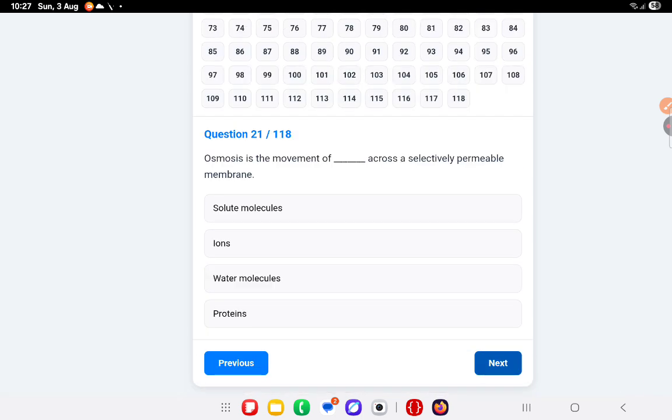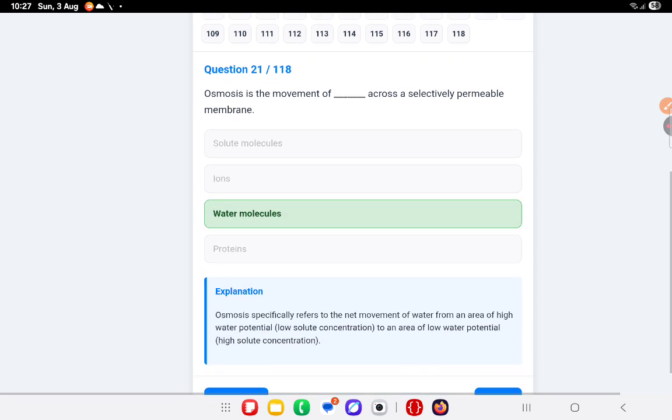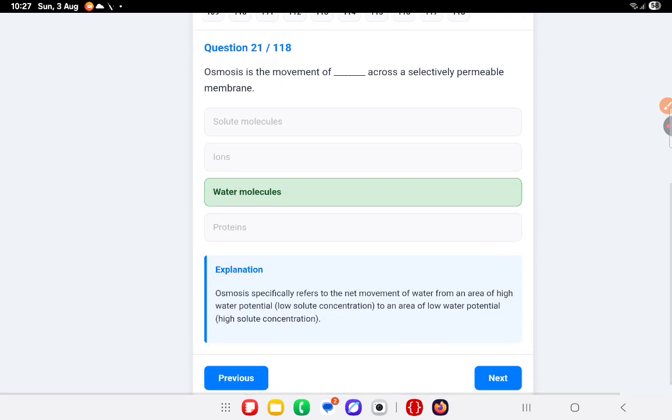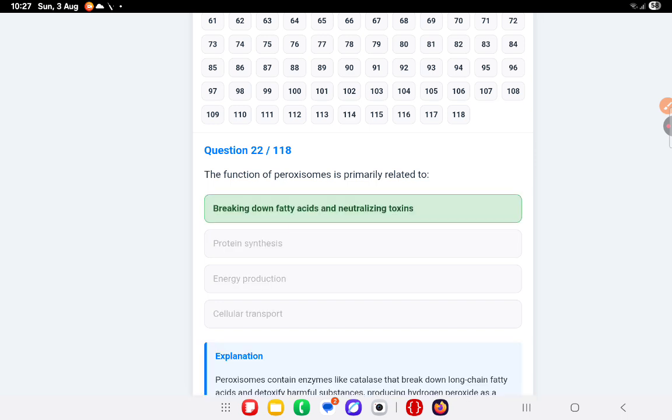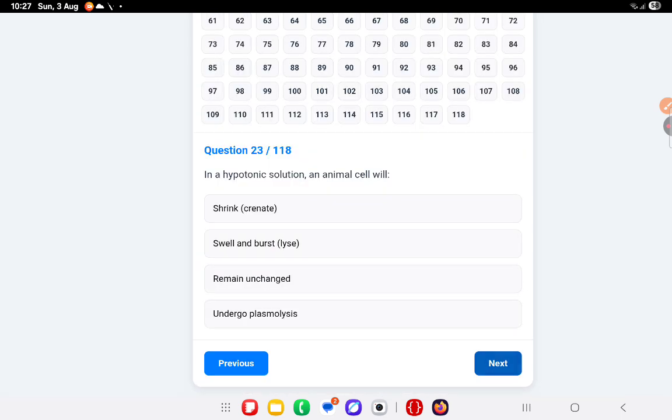Osmosis is the movement of dash across a selectively permeable membrane, that is water molecules. Okay. The function of peroxisomes is primarily related to breaking down fatty acids and neutralizing toxins.